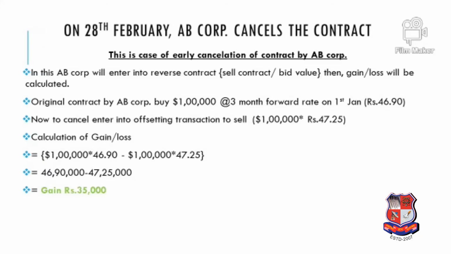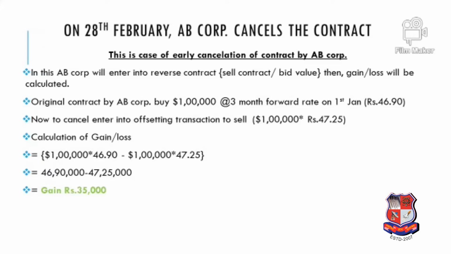Now option C. Option C of this case says that on 28th February AB Corporation cancels the contract. So we are AB Corporation, we have ordered goods of $1 lakh from the US and we have to pay on 31st March, but somehow on 28th February we need not pay this $1 lakh and we want to cancel the contract. See, there is a difference between early honor, cancel and rollover.